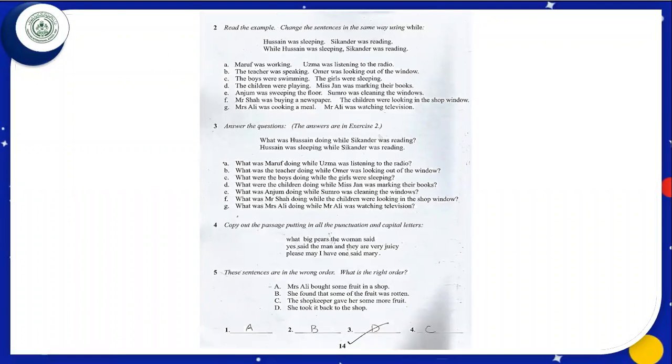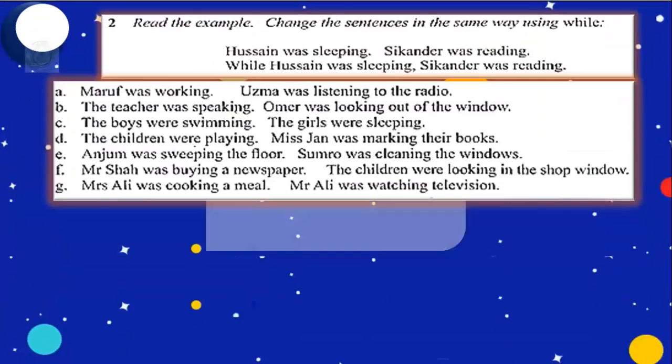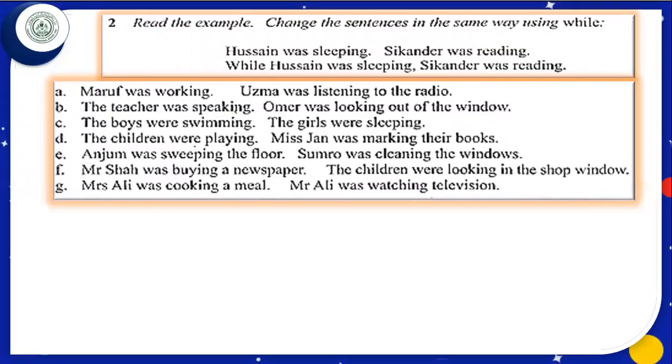If we look at the next page, we can see there is exercise 2, exercise 3, 4, 5. We shall start our exercise 2. To do this exercise, I have written it like this to make it easier for you to see from your computer screen.